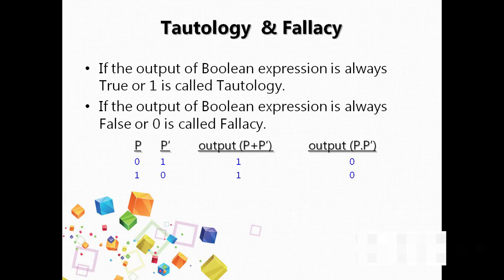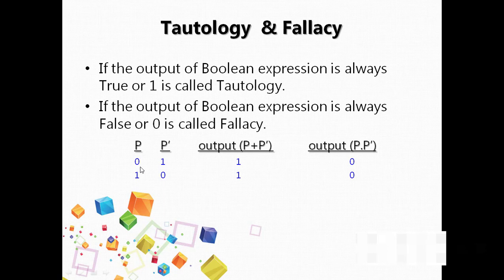If a variable is added with its complement, the resultant of the expression will always be true. You can give an example of a tautology like P plus P bar or X plus X bar, or whatever variable you want to take. Now a variable multiplied by its complement will produce 0, because one of the combinations will always be 0.